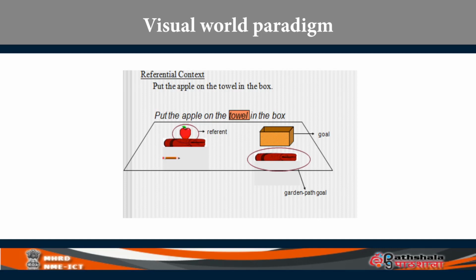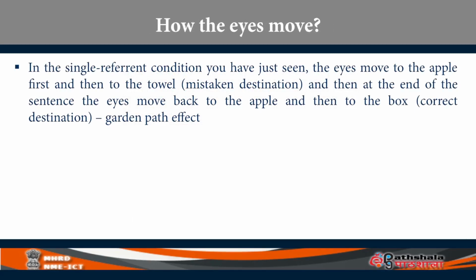The first picture is called the single referent condition. In this condition, the eyes move to the apple first and then to the towel, because you would have processed the sentence, put the apple on the towel. It's an ambiguous sentence. You think you have to move the apple to the towel, to the empty towel, and then you get that it's a mistaken destination. So at the end of the sentence, the eyes move back to the apple on the box, apple, and then to the box. Box is the correct destination. You are supposed to put the apple in the box, not on the towel.